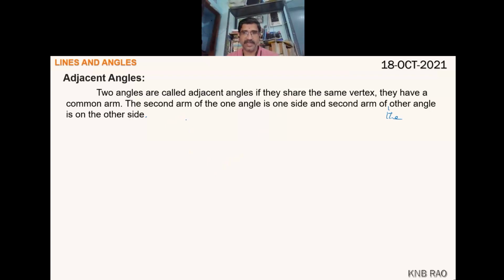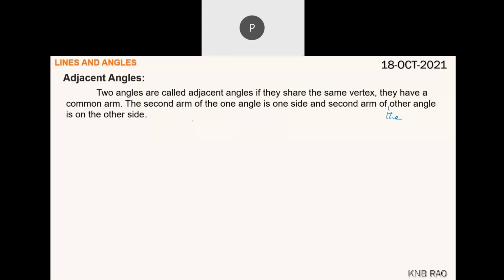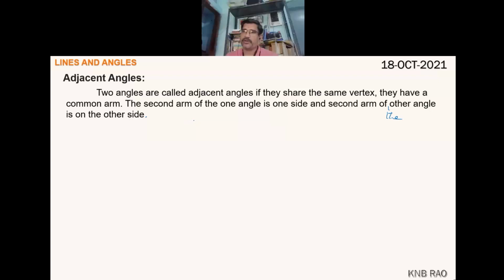Any doubt? If you want, you can write it down, children. Two angles are called adjacent angles if they share the same vertex and they have a common arm.